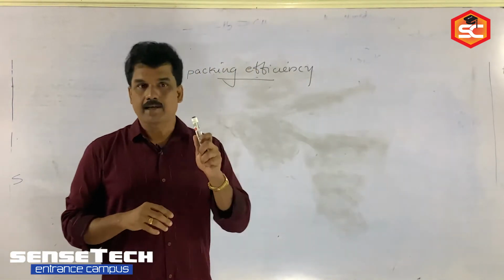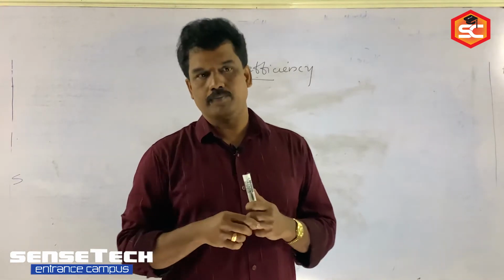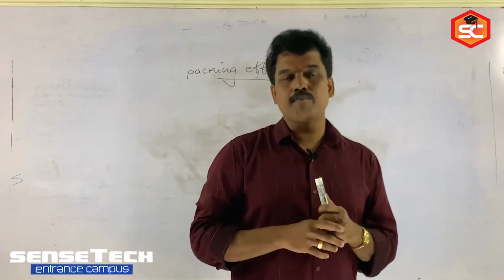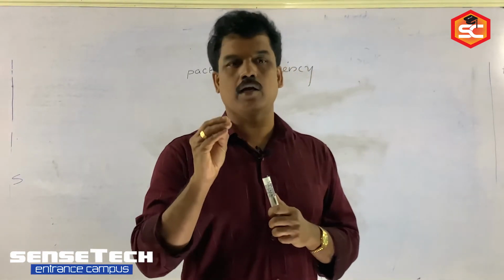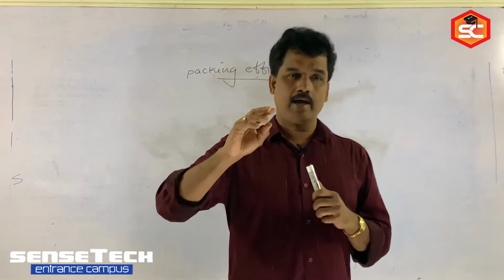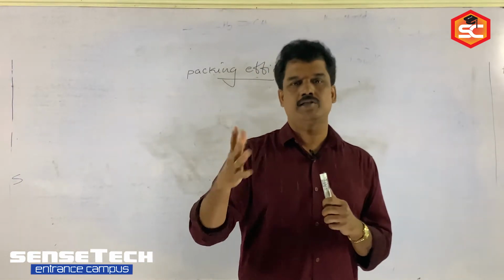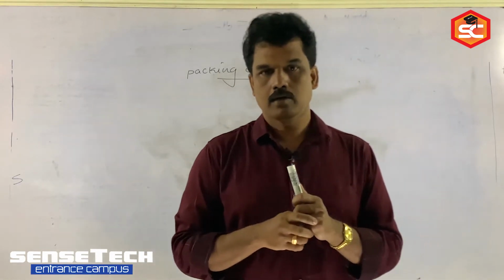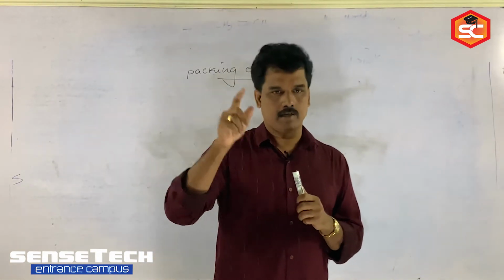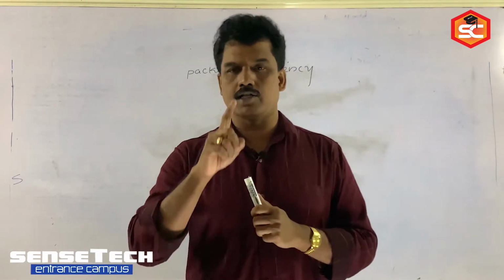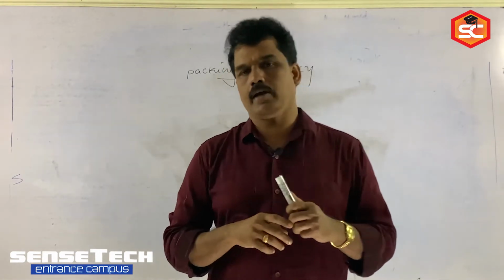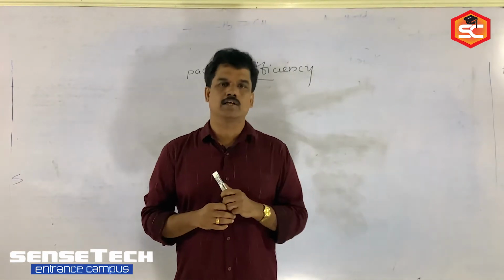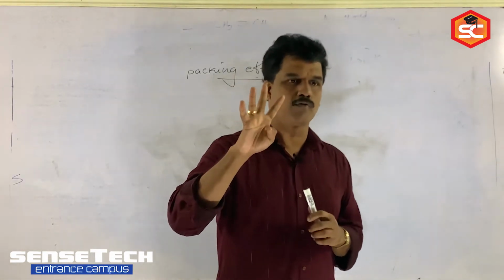Here also, packing efficiency in the case of simple cube, body centered cube and face centered cube, you already studied the number of atoms or particle contribution when they take part in any process or change. In the case of simple cube, what is the number of atoms per unit cell? What is the symbol we gave there? Z. The number of atoms per unit cell in the case of simple cube is 1. In the case of body centered cube, 2. In the case of face centered cube, 4. Is the calculation clear to all of you now?